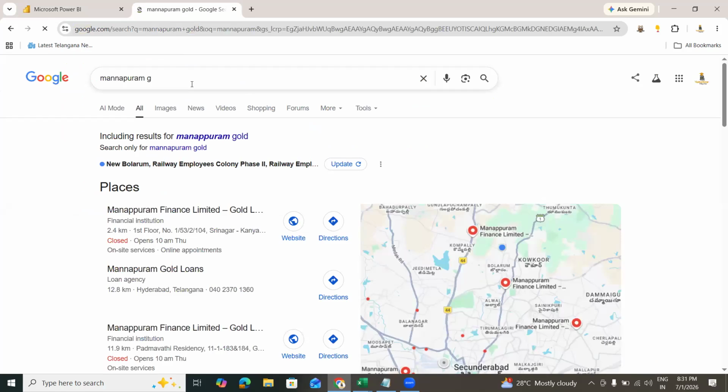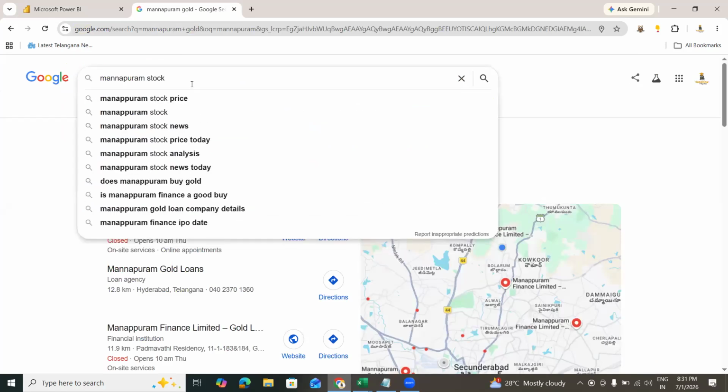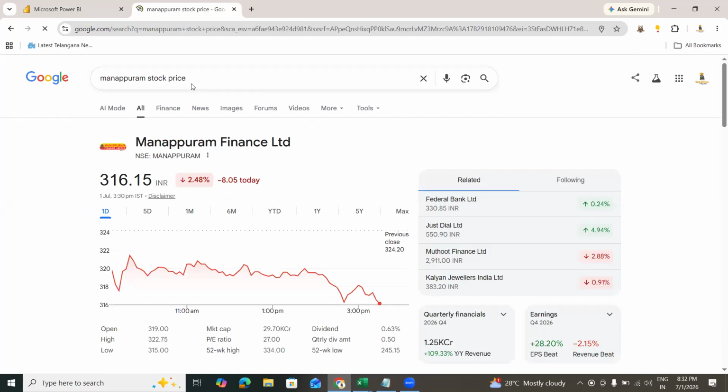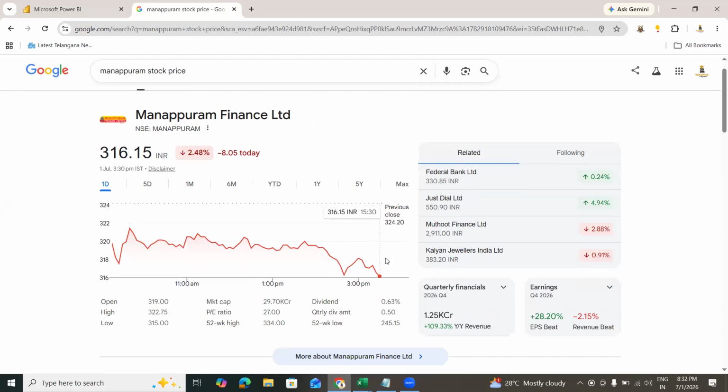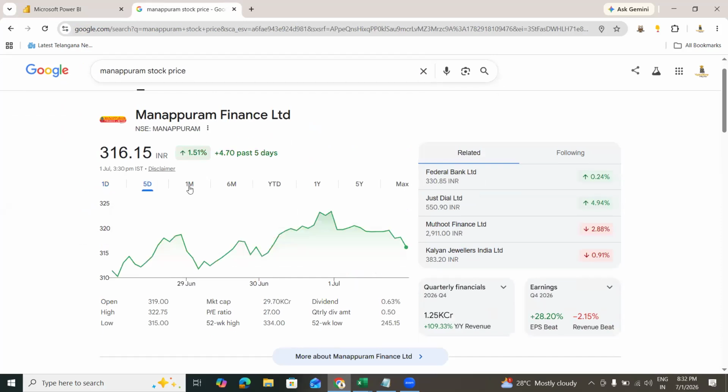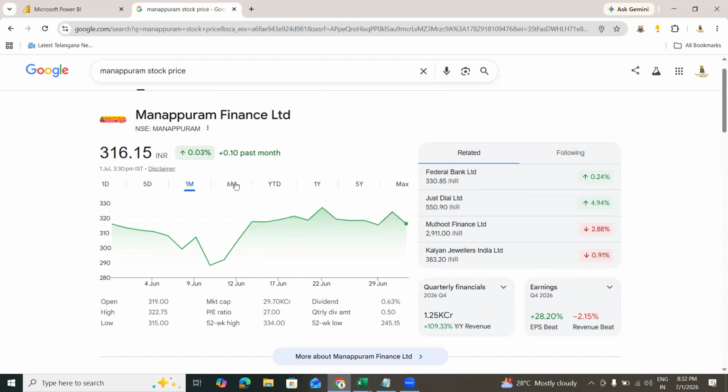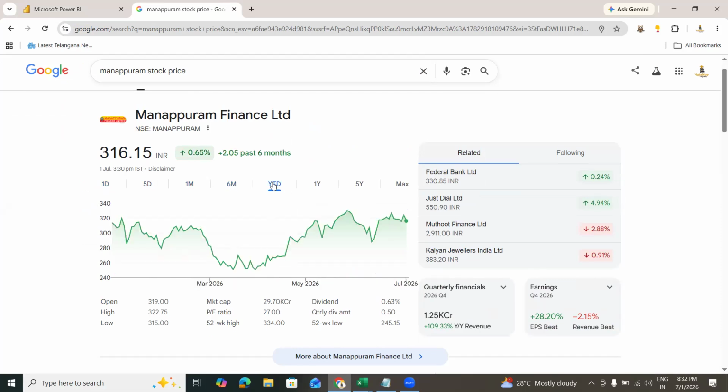Okay. So Manappuram stock. I just type Manappuram stock price. Now, if you look into this particular one, it shows a downfall. Okay, so it is one day. So let's see how it is in 5 days, how it is in the last 1 month, last 6 months, last 1 year. This will help me see that, okay, this is going good, and I can invest money on this particular stock.